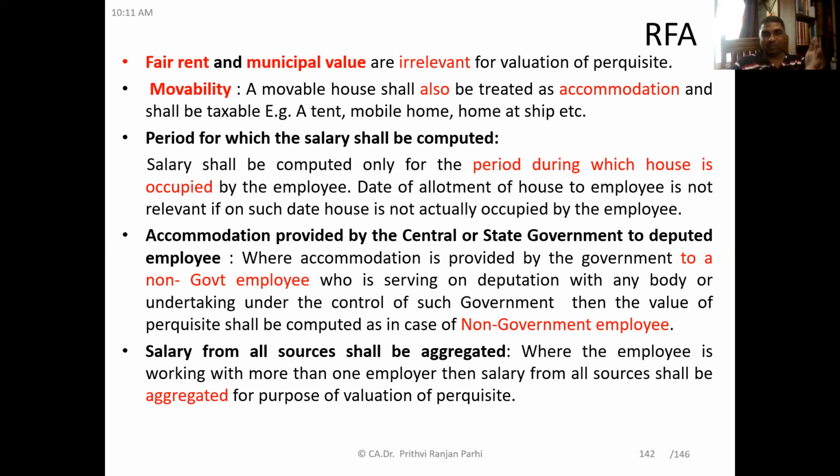That means actually here the situation is reversed. What has happened here? A non-government employee is provided accommodation, and this non-government employee is on deputation within a body which is under the control of government. In that case, that non-government employee will be treated as a non-government employee.